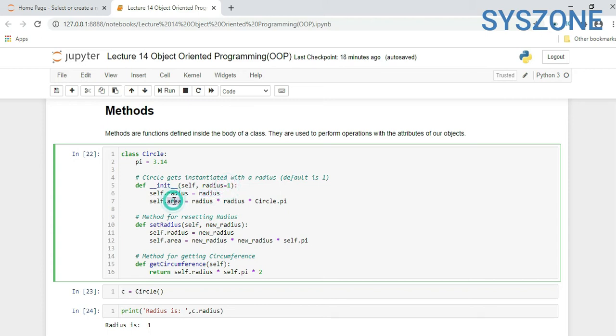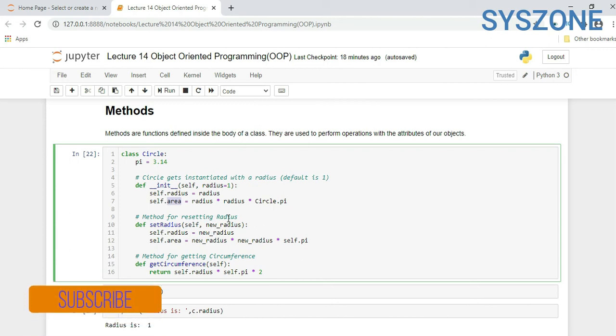Now another, self.area equal to radius into Circle.pi. So we are referring to Circle.pi because we created a class object attribute here, so it will do a calculation of it. Here if you see area, we have not defined any area as a parameter.